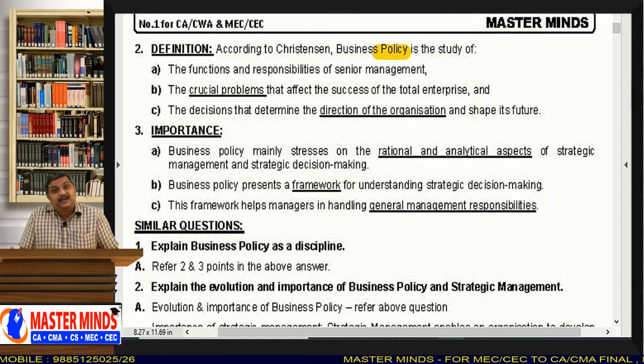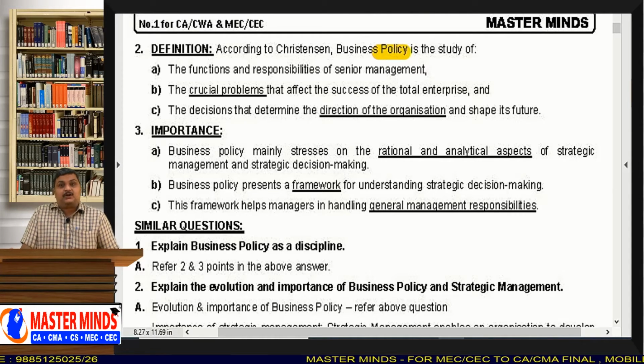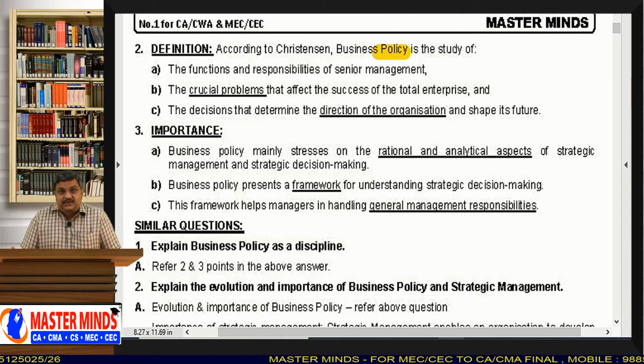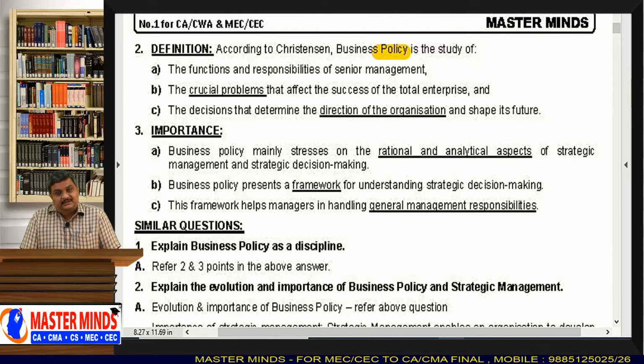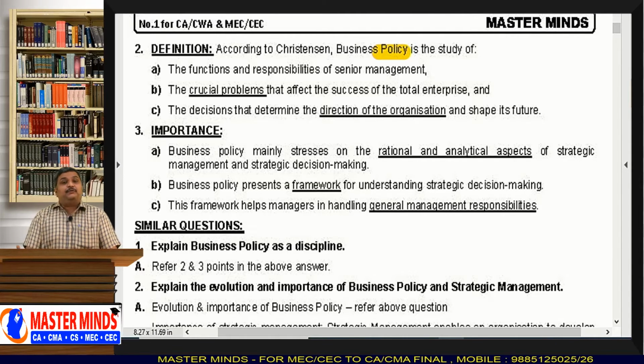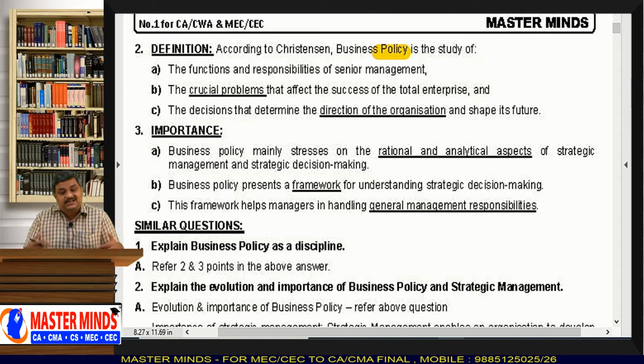And you know, policy making is very important. We call the Prime Minister of the country a policy maker. The government is a policy maker, and the future of the country depends on the policies they make.